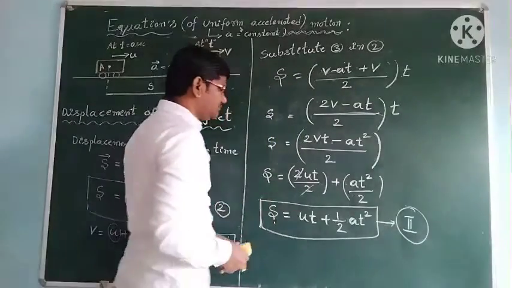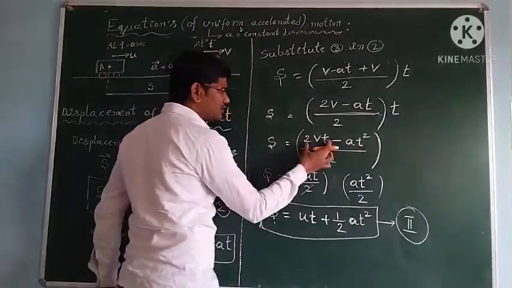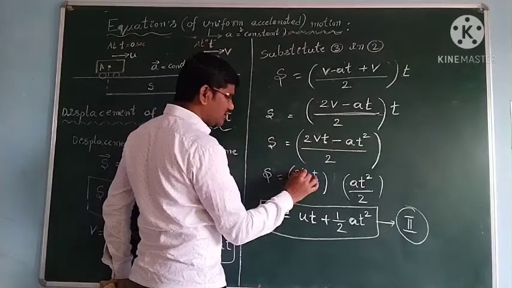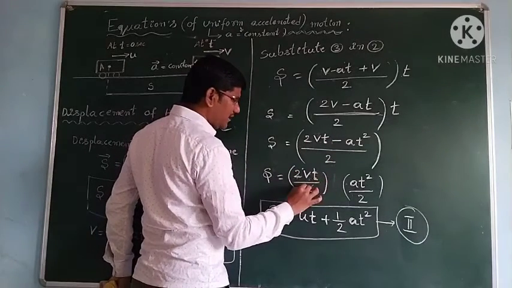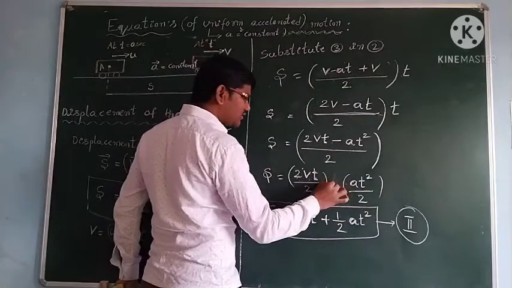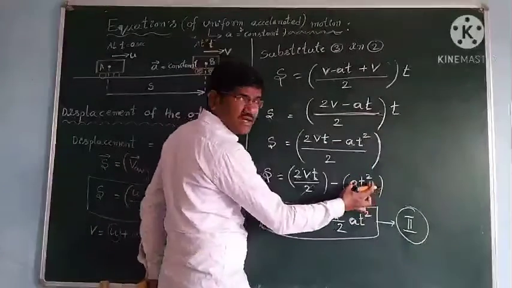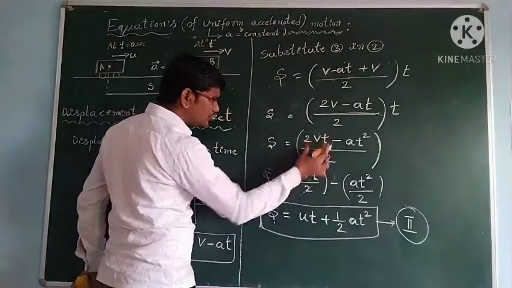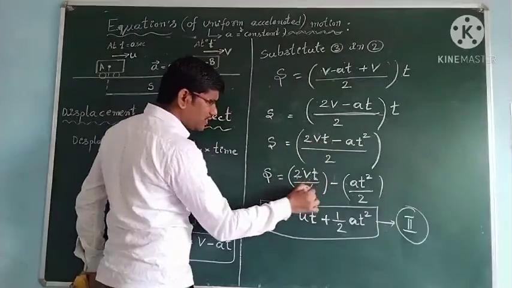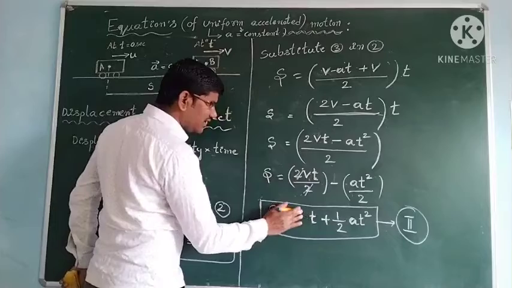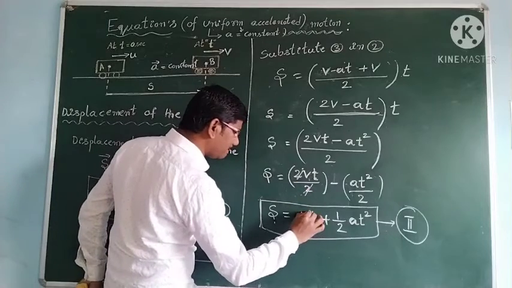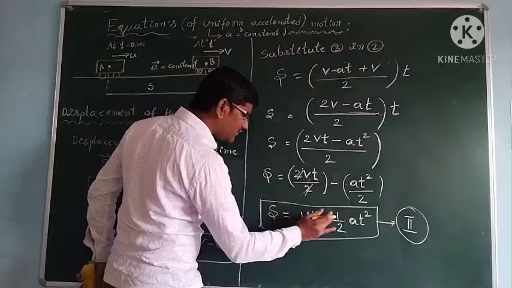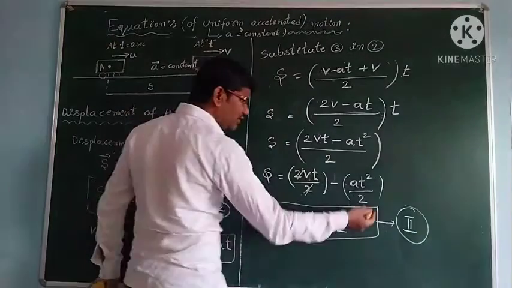Okay students, then individual terms: 2vt by 2, and minus, separate term at square by 2. The 2 gets cancelled. Then what is left, students? vt, and minus half at square.